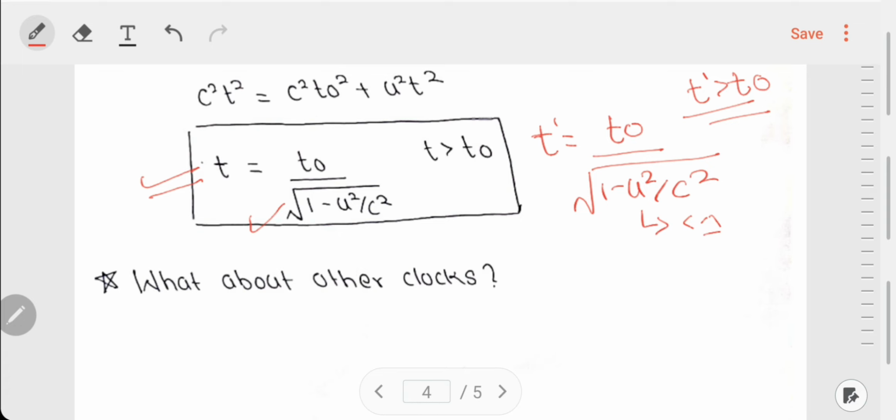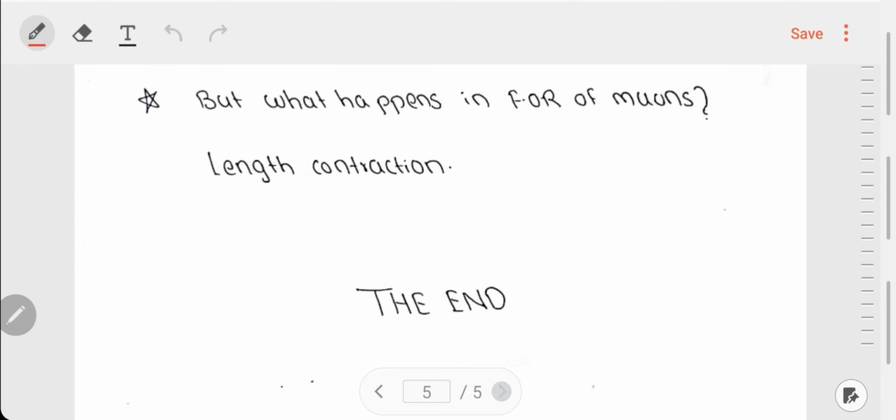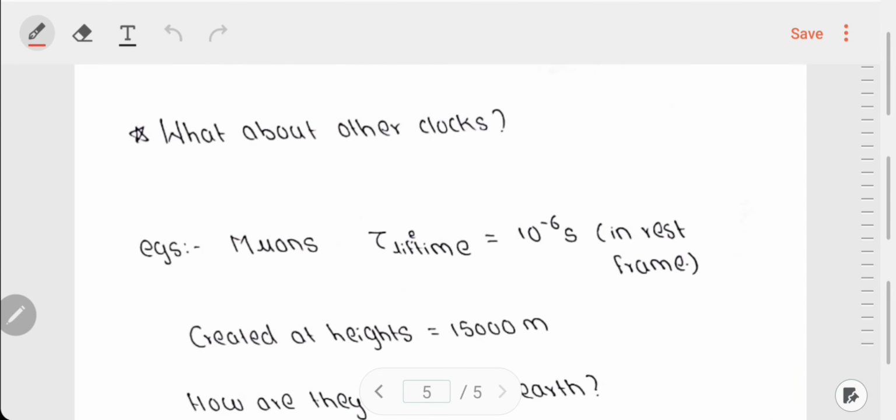So we explained this time dilation concept using a simple clock that we designed. But what about other clocks? How do we explain the slowing down of those clocks? What is the mechanism behind the slowing down of those clocks? Let us study. What about other clocks?